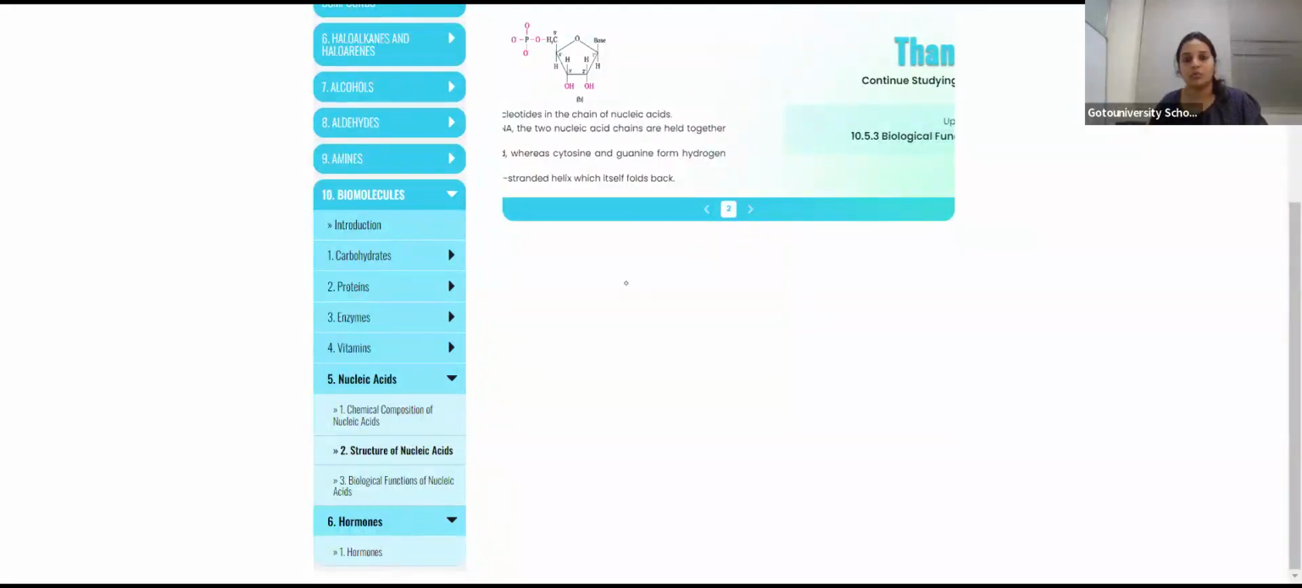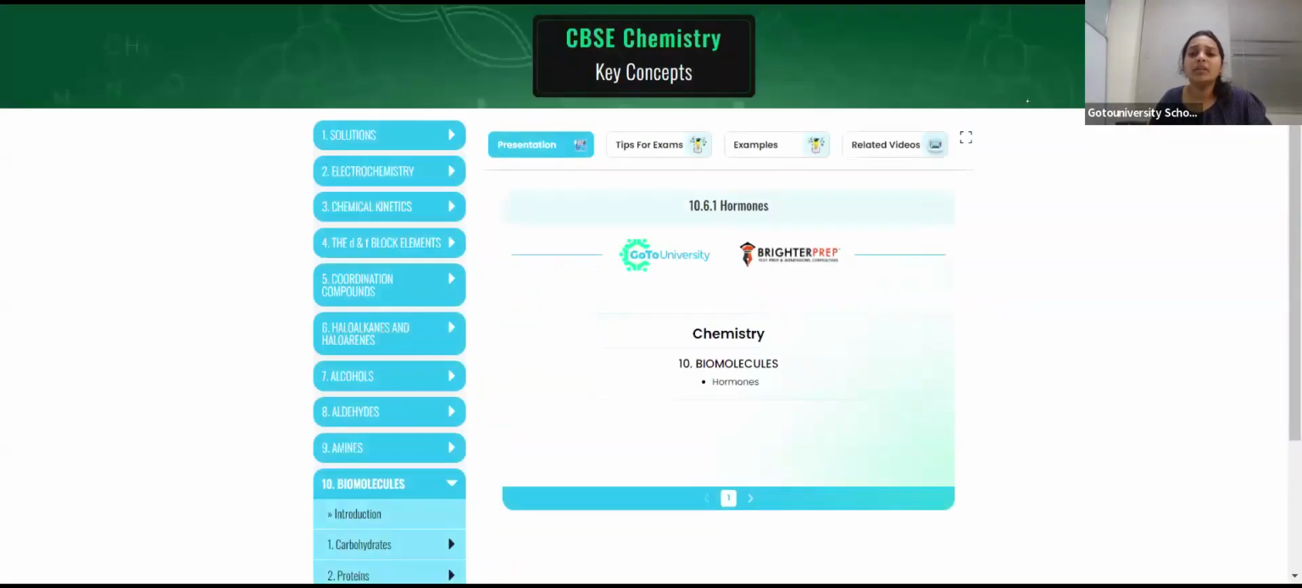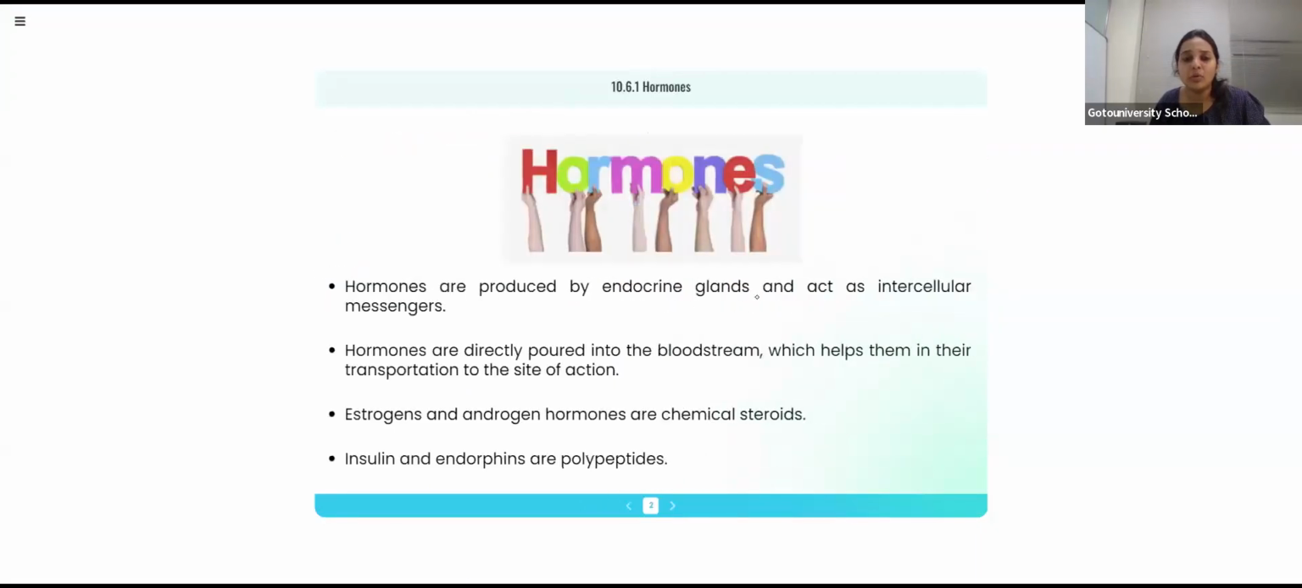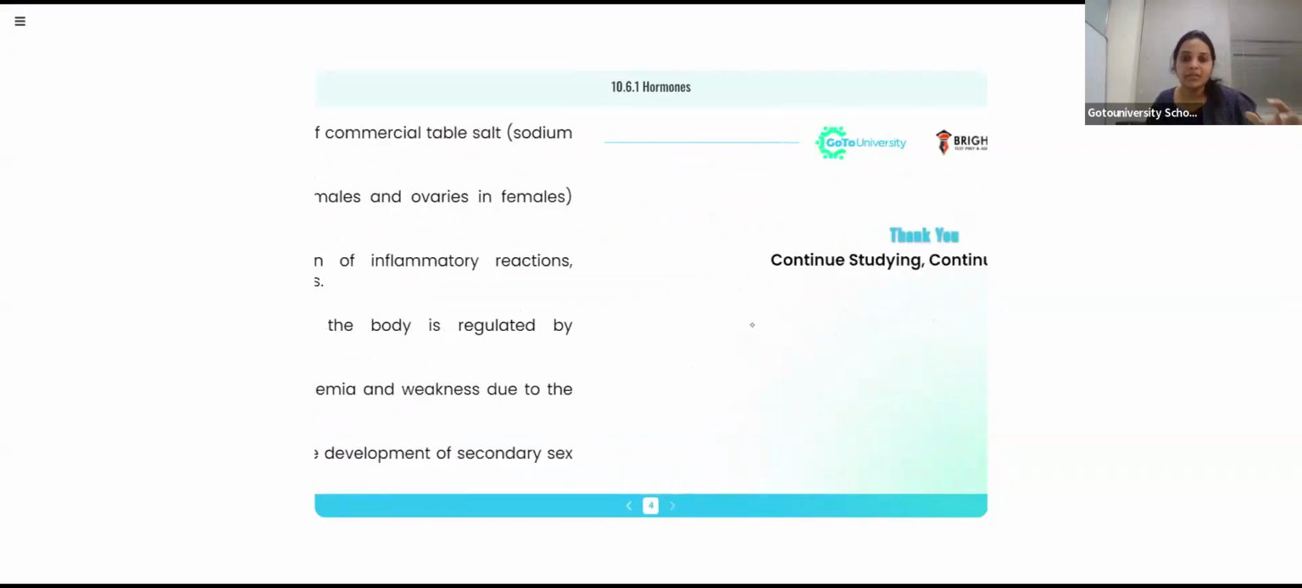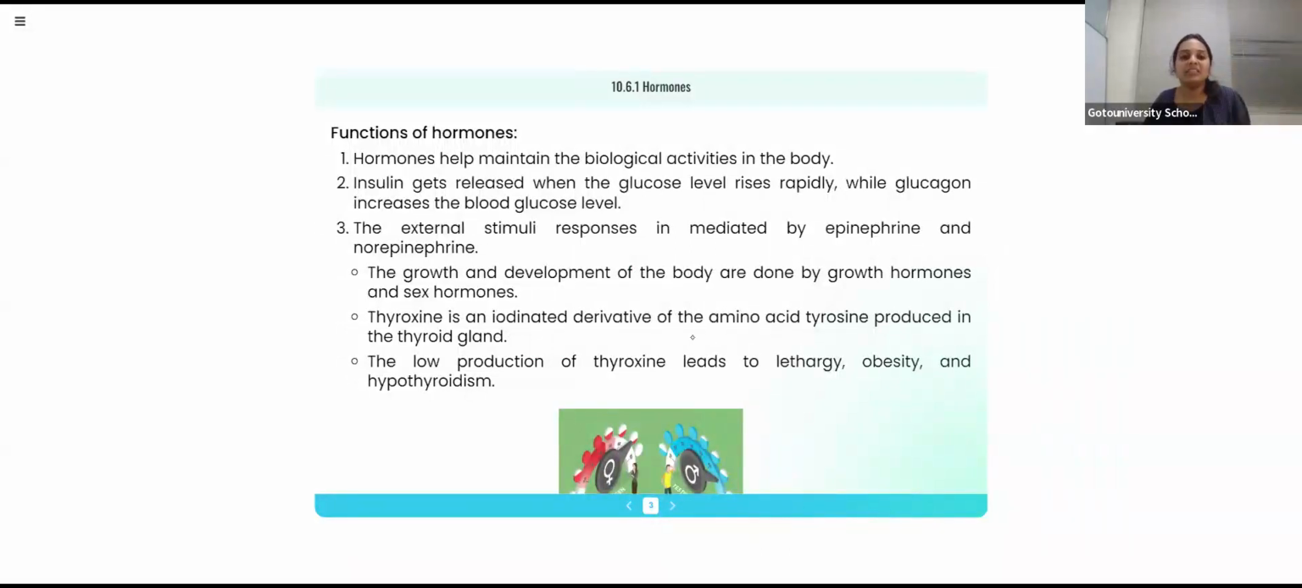What are hormones? We know different hormones are functioning in our body, right? Hormones have different duties, which means they have different functions in our body. So what are the functions of hormones? Hormones help to maintain the biological activities in the body. We know that, right? Because for the different functions in our body, different hormones are there.